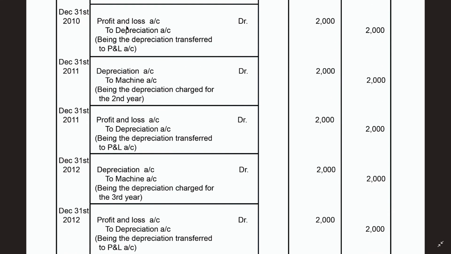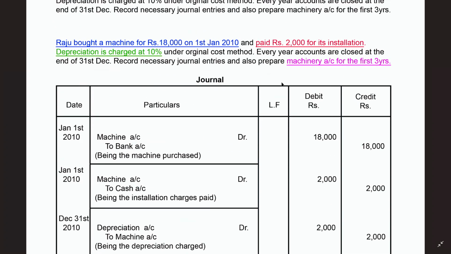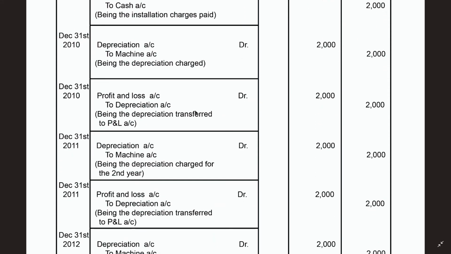It's why this is in 2010. Because he has asked you, you can see on the screen, he has asked to prepare not for 1 year, but from 2010, 3 years machinery account. That's why each and every year I will be writing the same story. Okay, this is the first year, 2000, because it is an original cost method. In the fixed installment method, the amount won't be changing.